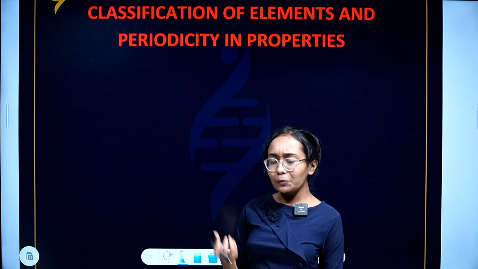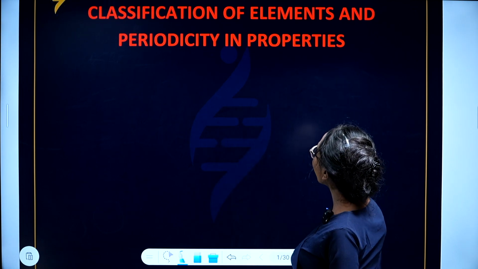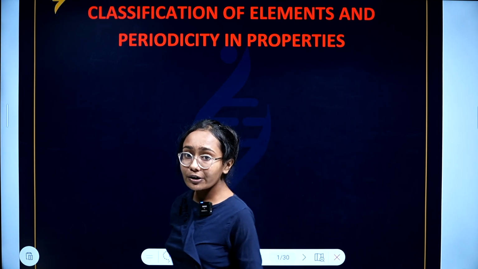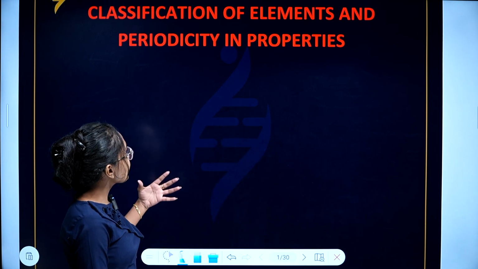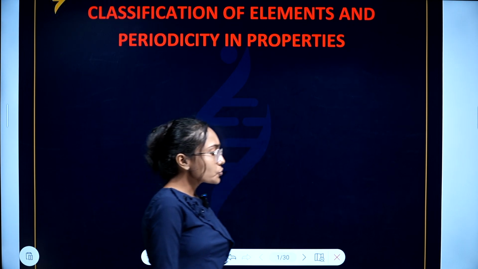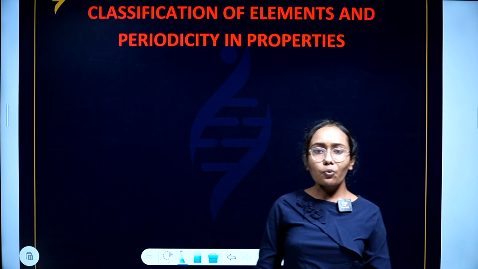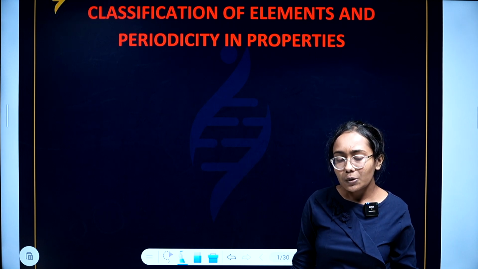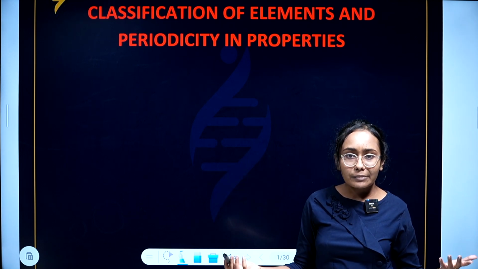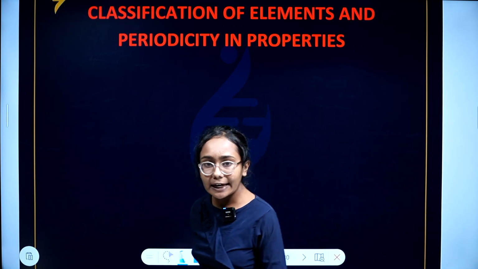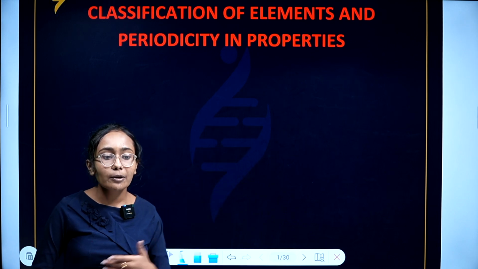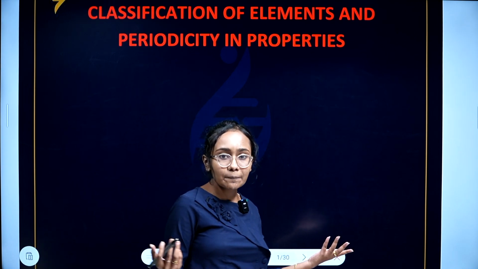And what is the chapter? The chapter is Classification of Elements and Periodicity in Properties. So you guys know what a periodic table is, right? What is a periodic table? What are the elements? Maybe from class 8 onwards, you may be familiar with the subject of chemistry, right?